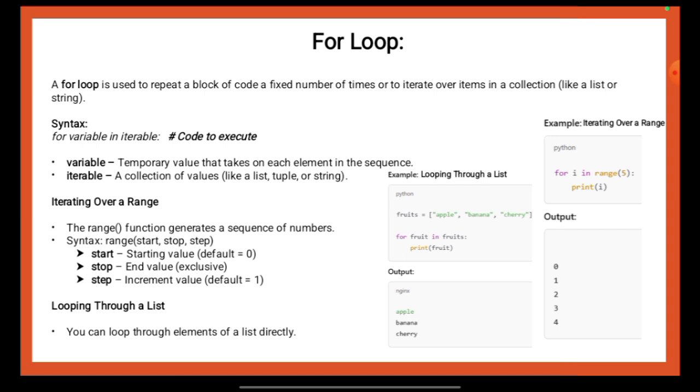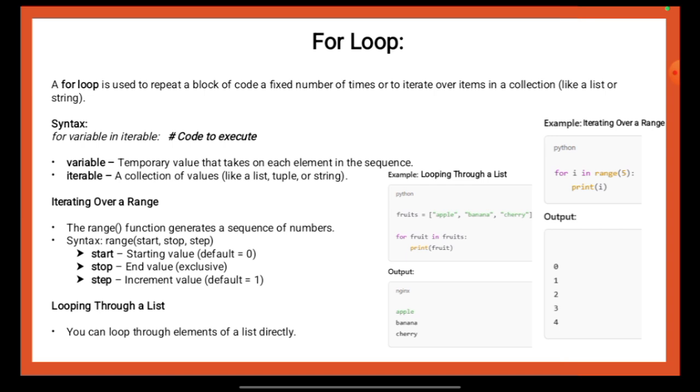Iterating over a range. The range function generates a sequence of numbers. Syntax: range(start, stop, step). Start, starting value, default is 0. Stop, end value, exclusive. Step, increment value, default is 1. Looping through a list. You can loop through elements of a list directly.